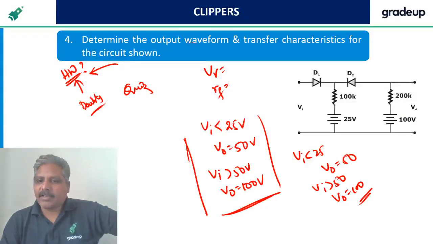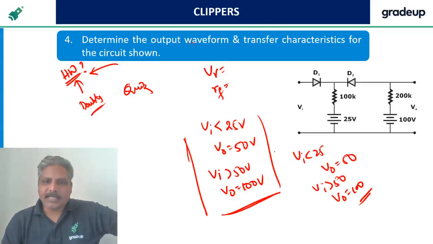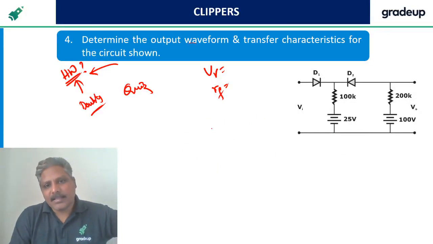Between 25 and 50, oh, one second, I think I am wrong. Just a second, let me check once again.